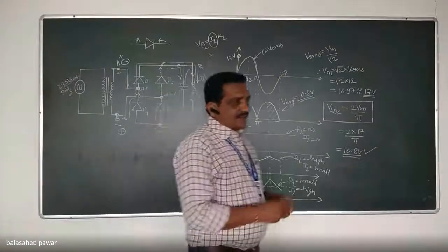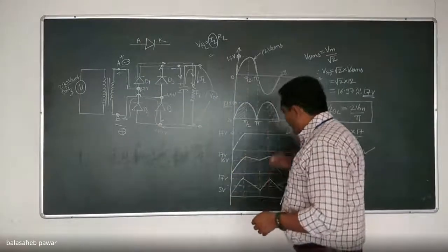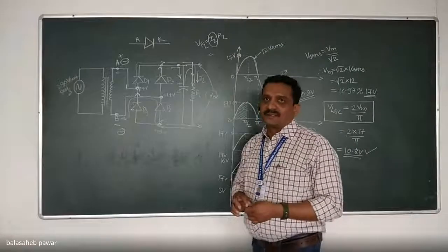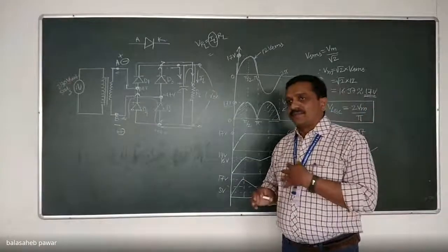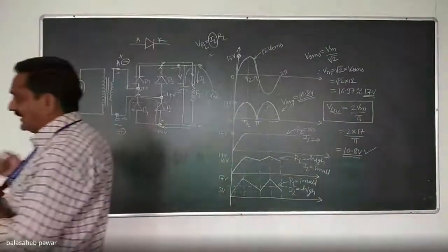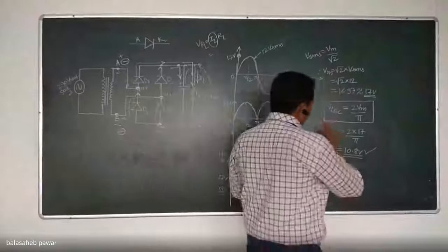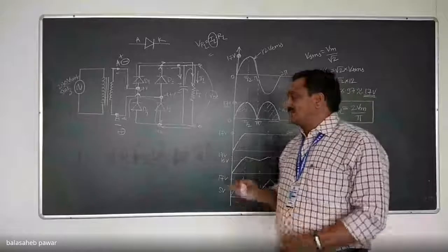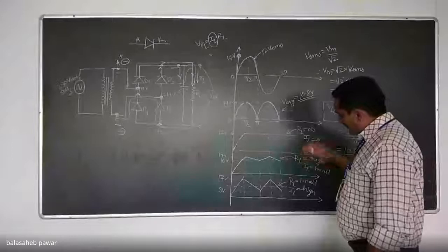So why is it known as unregulated? Because yesterday we saw that whenever the load gets connected, according to the change in load current value, the output voltage of that DC power supply gets changed. What is expected? Whatever the load condition, at no load or full load or any other, the output voltage of that power supply should remain almost constant, right? So by using only the rectifier circuit and the filter, yesterday we observed by changing the load